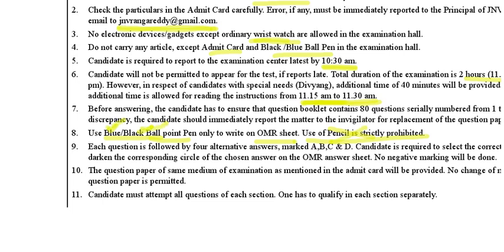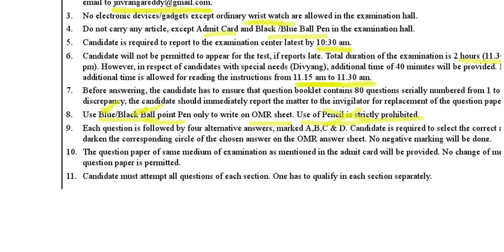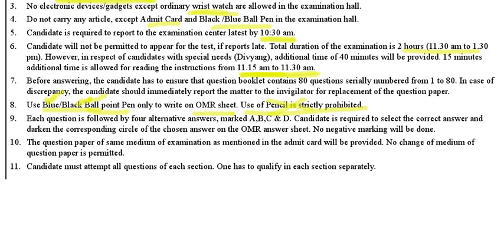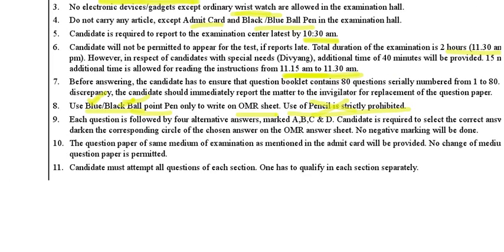Next, 9th point, see here: each question is followed by 4 alternative answers marked A, B, C and D. The candidate is required to select the correct answer and darken the corresponding circle of the chosen answer on the OMR answer sheet. No negative marking will be done. So what they're saying is, for one question, A, B, C, D options will be there, you all know that.